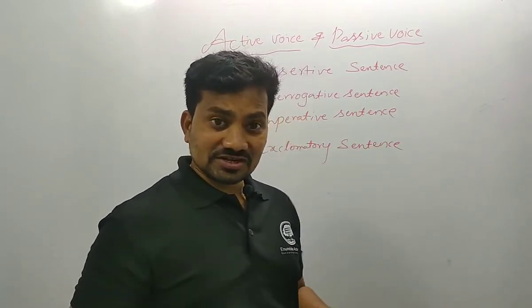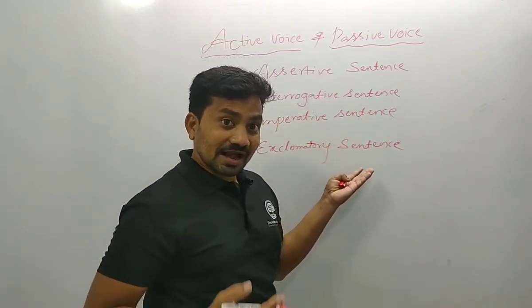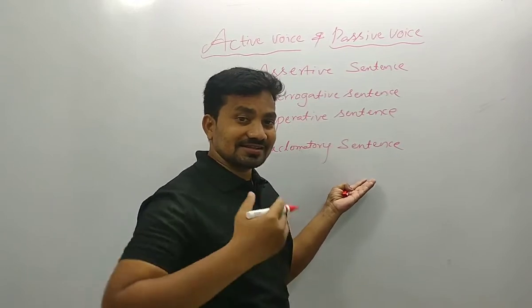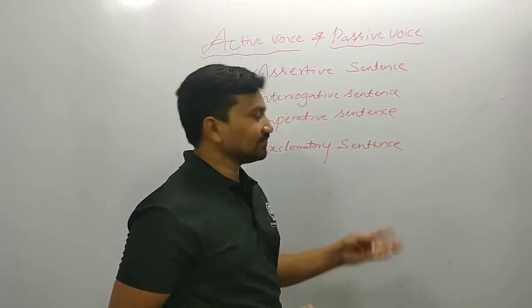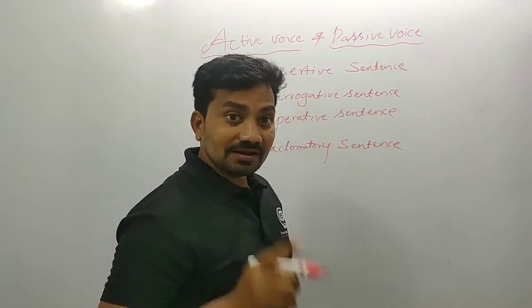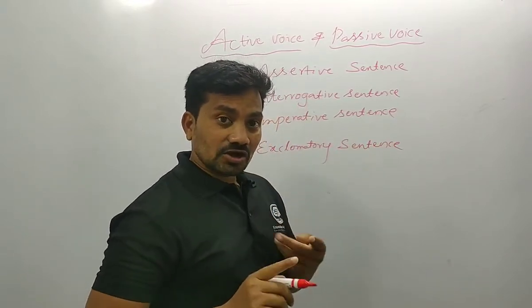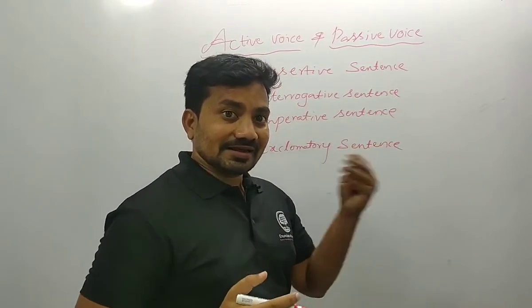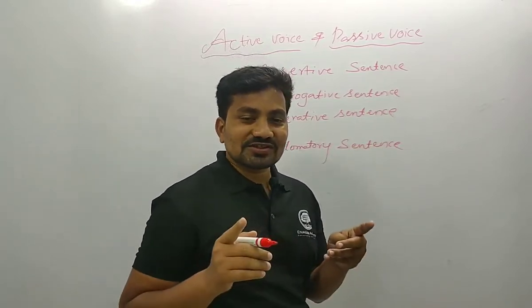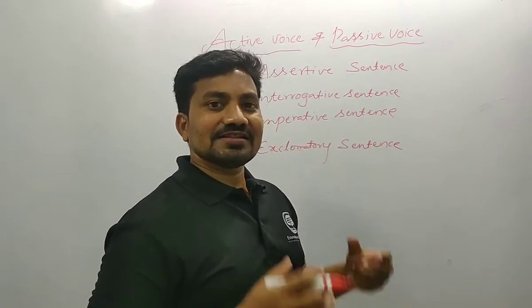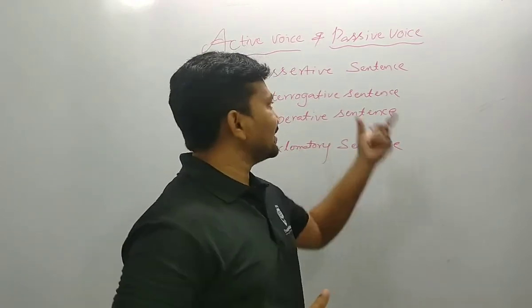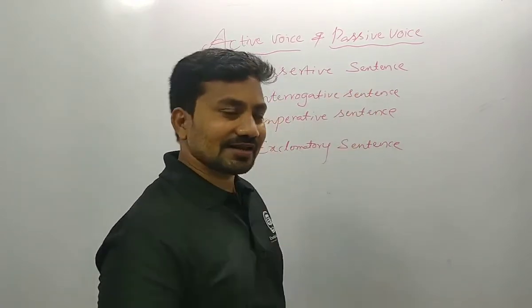Dears, let me know how the active voice sentence can be changed to the passive voice. First of all, the assertive sentence. Already said in direct and indirect speech, assertive sentences are all statements. When a speaker gives a statement, that is called an assertive sentence.